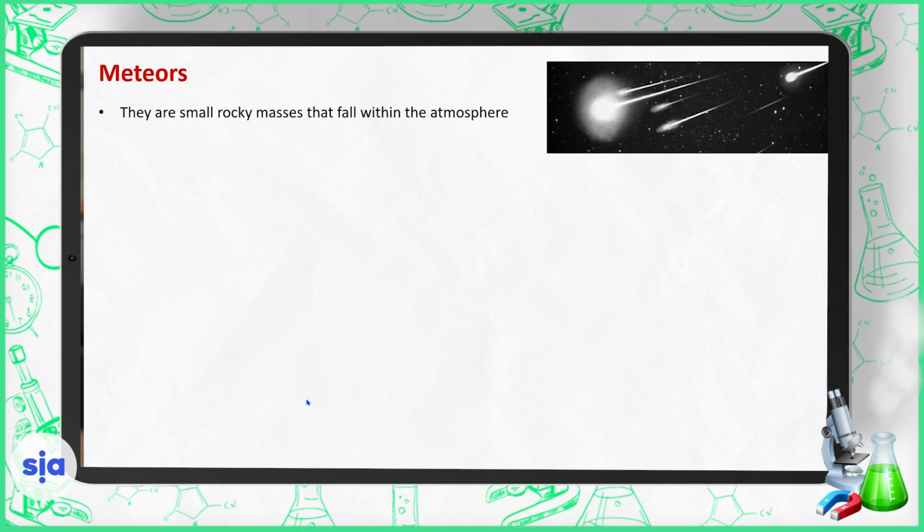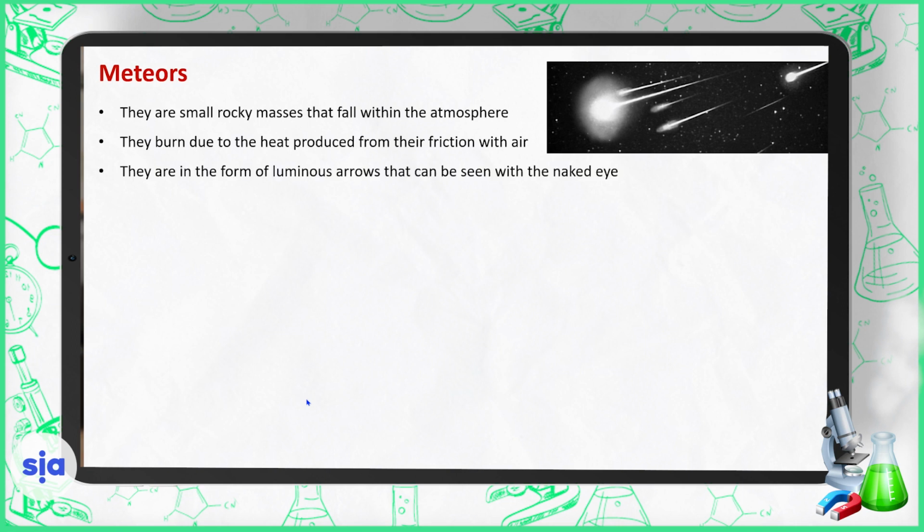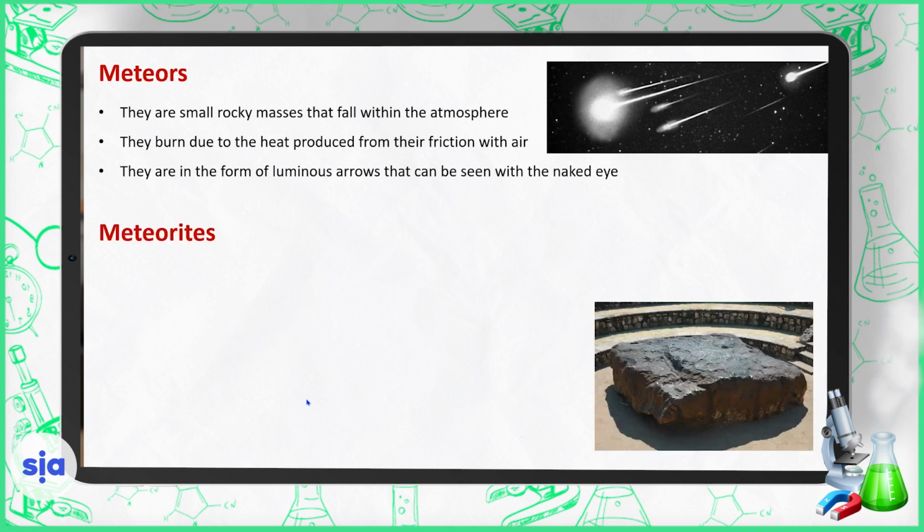Meteors. They are small rocky masses that fall within the atmosphere. They burn due to the heat produced from their friction with air. They are in the form of luminous arrows that can be seen with the naked eye.